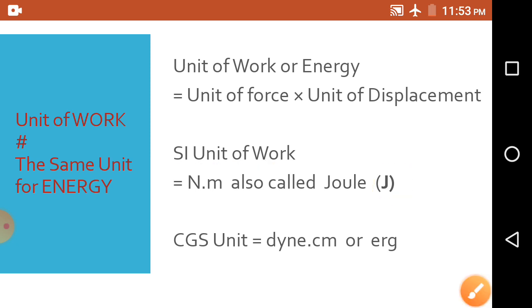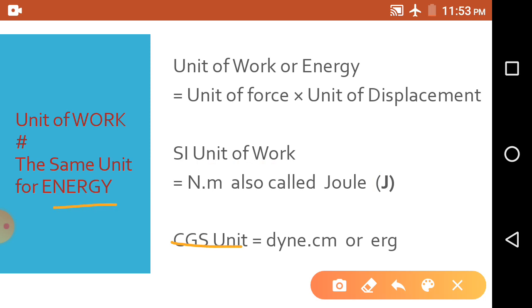Now in the CGS system, the unit of energy or work; here I have written energy because the unit of work is the same as the unit of energy, because whatever energy is utilized is the amount of work.